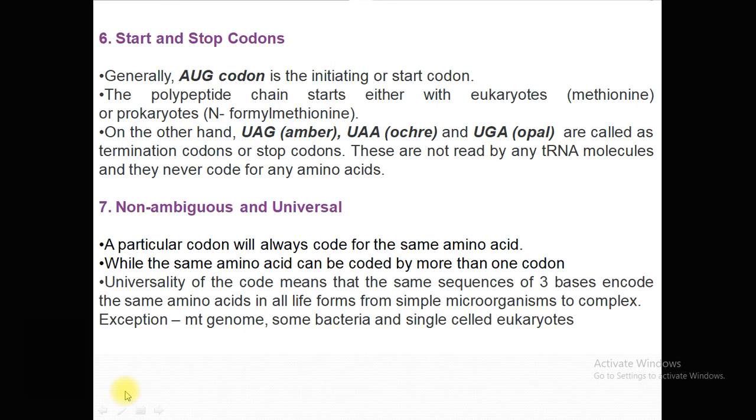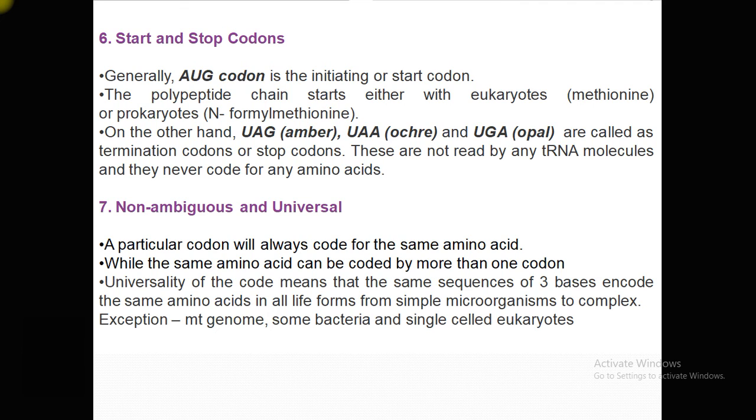So, start and stop codons. Generally, the AUG codon is the initiating or start codon for translation, in prokaryotes in the form of formyl methionine, and in eukaryotes in the form of methionine. On the other hand, there are 3 stop codons, also known as termination codons: UAG, UAA, and UGA. These are not read by any tRNA molecule, and they never code for any amino acids.